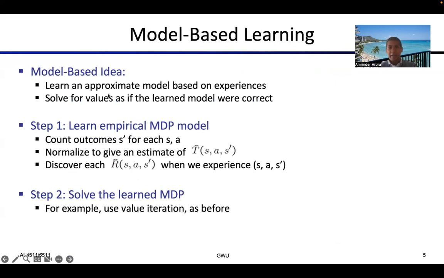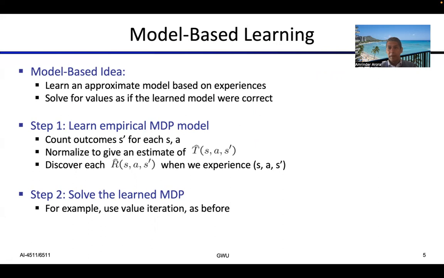In the model-based idea, we will be learning the approximate model based on our experiences. Once we have that model, we will simply solve for the values, assuming that the learned model is correct, even though we know it's an estimate. So step one is that we simply count the outcomes. Of course, it's probabilistic.